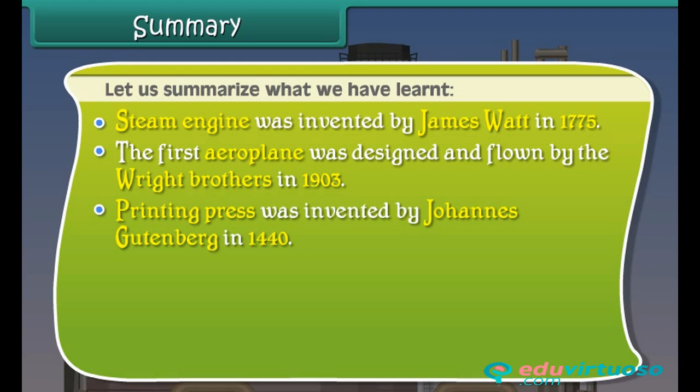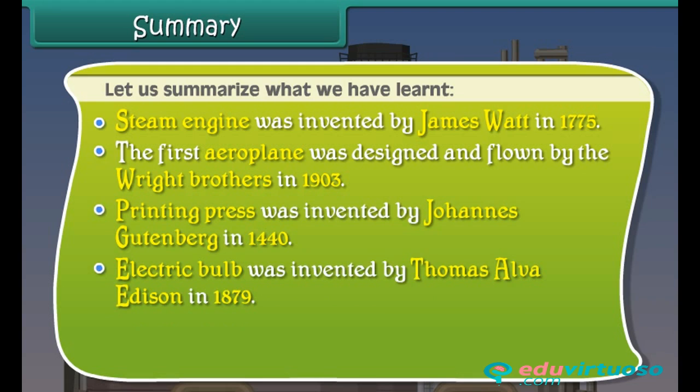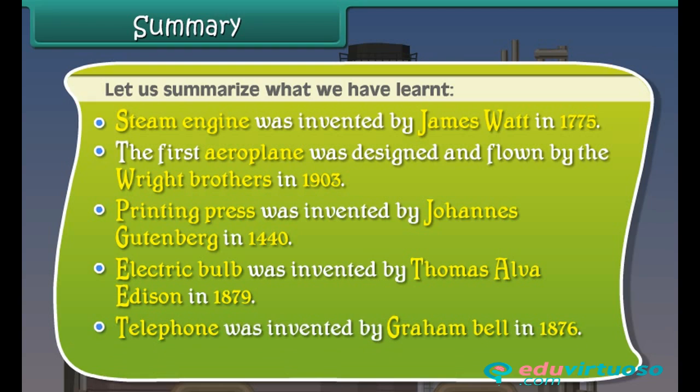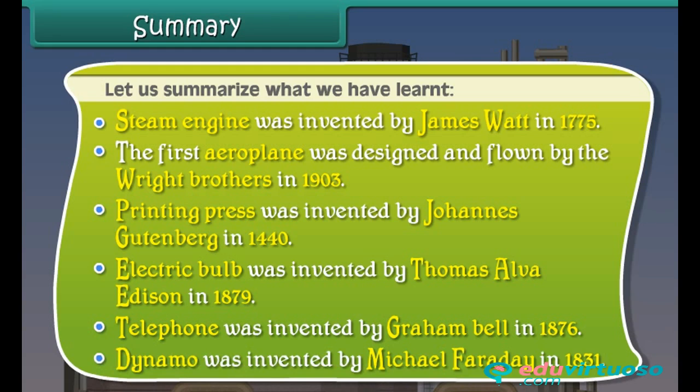Printing press was invented by Johannes Gutenberg in 1440. Electric bulb was invented by Thomas Alva Edison in 1879. Telephone was invented by Graham Bell in 1876. Dynamo was invented by Michael Faraday in 1831.